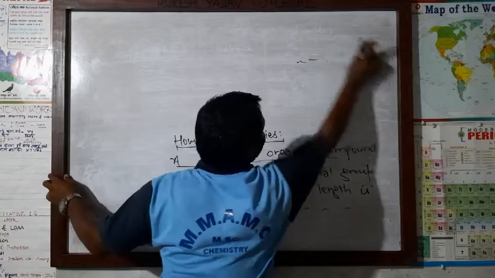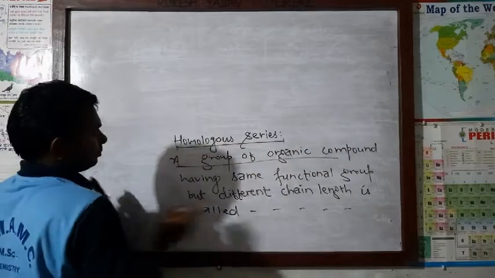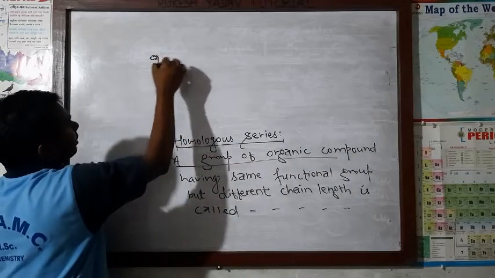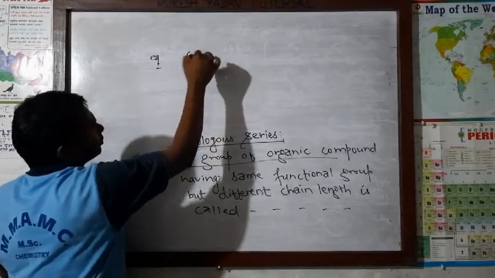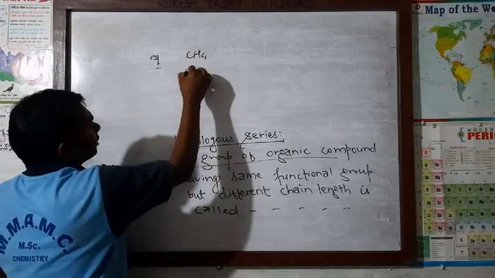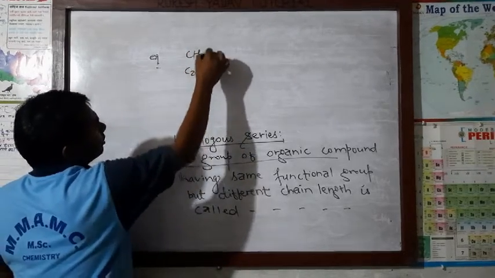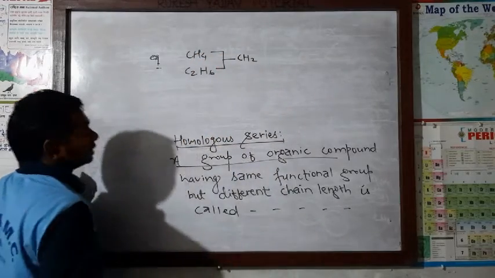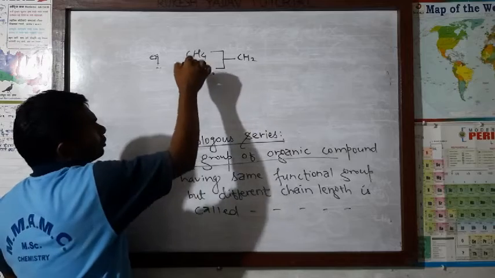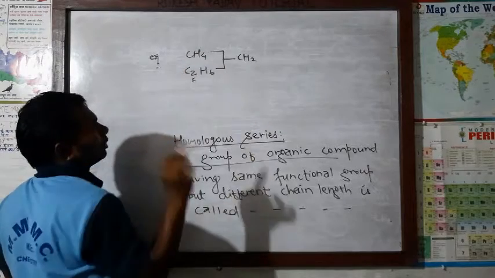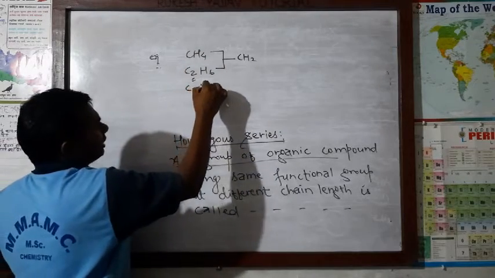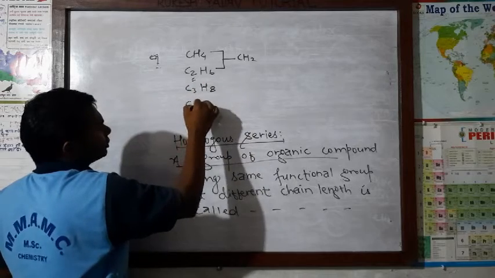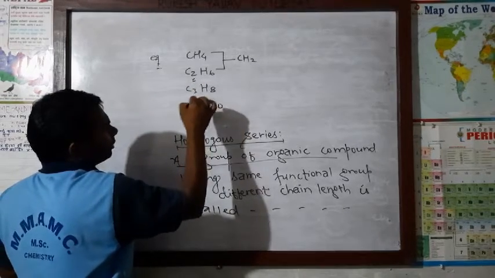Now, an example of a homologous series: CH4, this is methane. Another, C2H6. And these adjacent members differ by how much? CH2, because one extra carbon and two hydrogen atoms are there. In the same way, C3H8, C4H10.